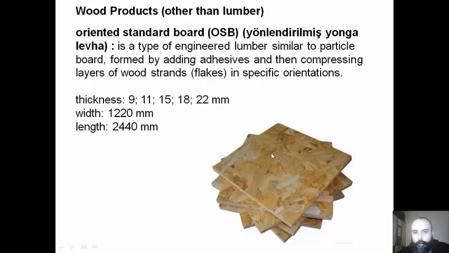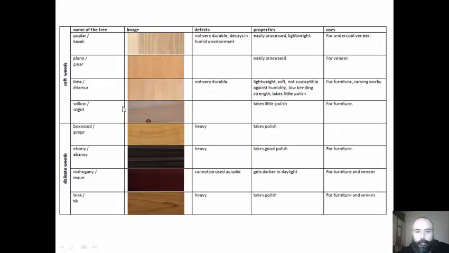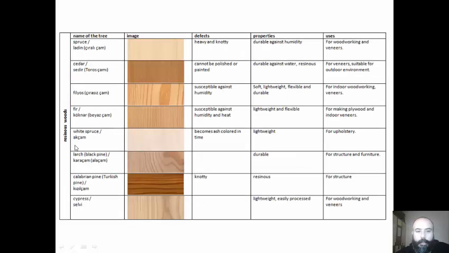Oriented strand board is a type of engineered lumber similar to particle board, formed by adding adhesive and then compressing layers of wood strands in specific orientations. In this table, we can see the types of hardwood mostly used in building, their defects, their properties, and their uses. Also softwood and delicate woods and resinous woods.